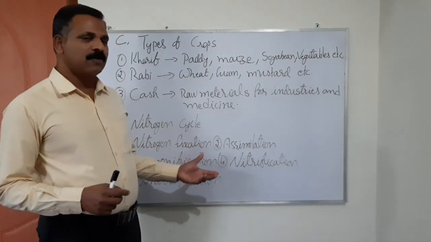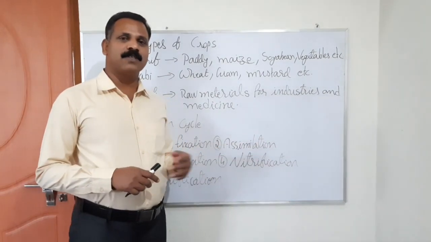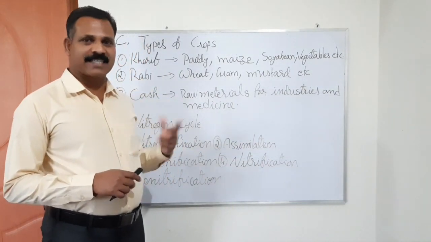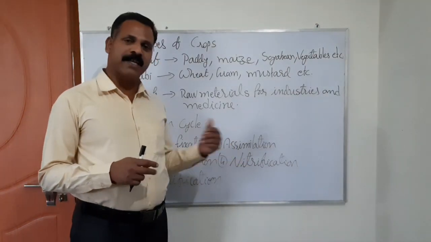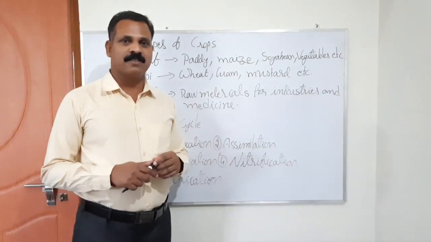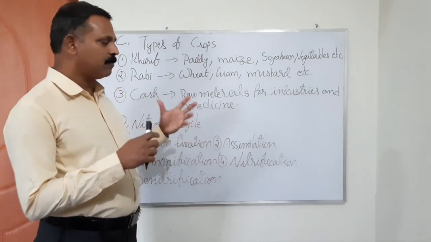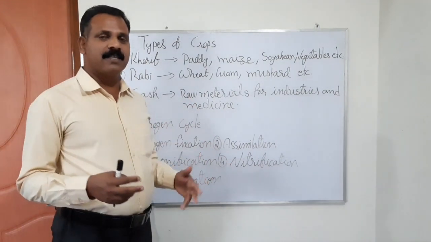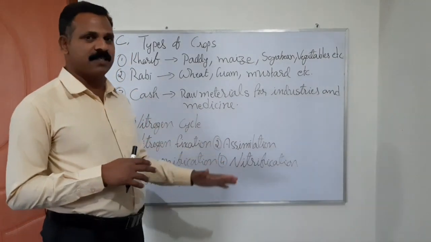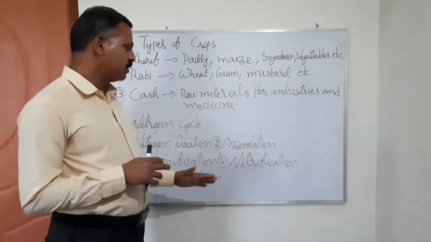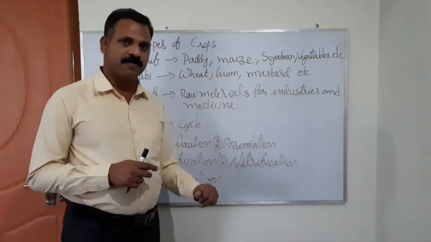The fourth stage of the nitrogen cycle is nitrification. This is the conversion of ammonia into nitrites and then into nitrates by nitrifying bacteria. What are nitrites? Compounds with less oxygen than nitrates are called nitrites, and these nitrites are converted into nitrates by nitrifying bacteria. This change of ammonia into nitrate is called nitrification.